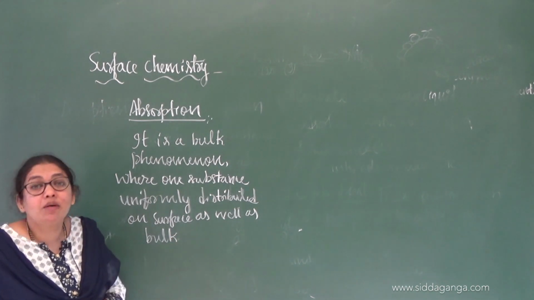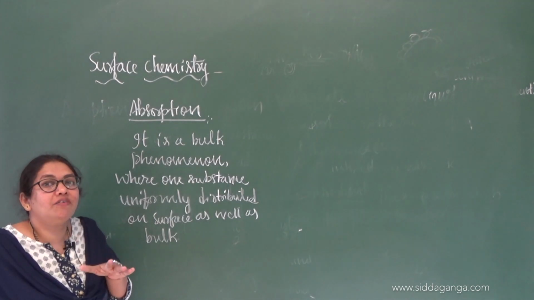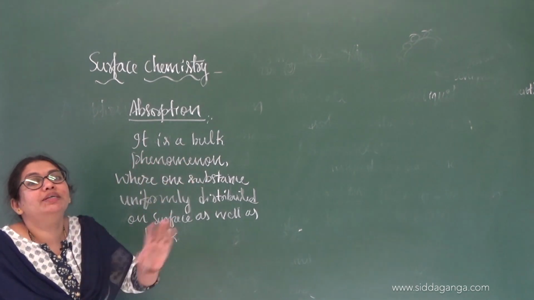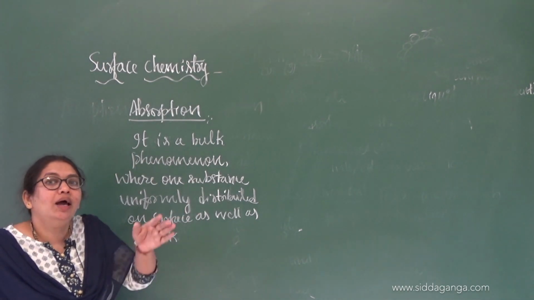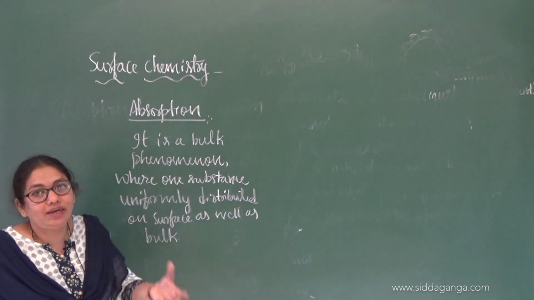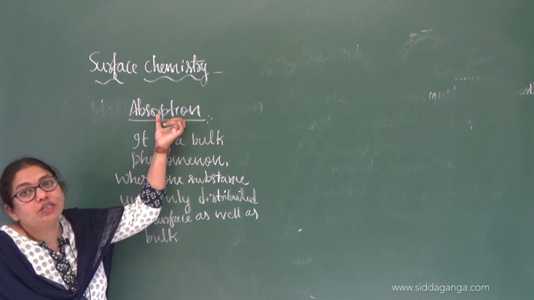I have taken the example of sponge and water. Water is not only present on the surface, it also enters the bulk and is uniformly distributed. It is not higher at the surface and lesser inside, but uniformly distributed. That is called absorption.